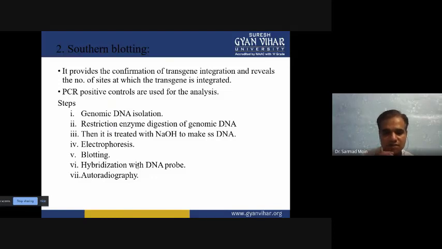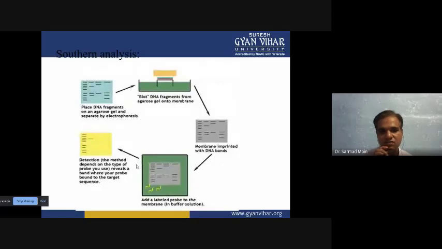When it is bound, and we detect through autoradiography, we can say our gene of interest is there. And if it is not hybridized, and after autoradiography or fluorescein detection you can't see any result, then you can say the gene is not integrated into the genome of the plant or animal.